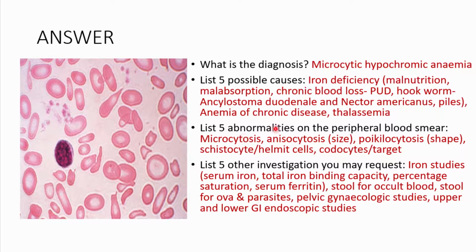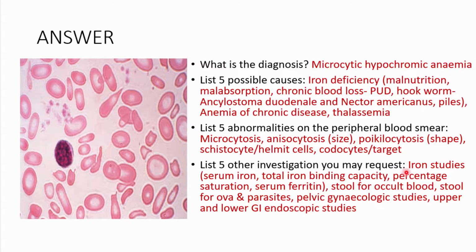Then list 5 abnormalities on the peripheral smear. Of course, as we can see, these small cells, which are referred to as microcytes. We can see that there are different sizes of these red blood cells on the slide, so you refer to that as anisocytosis. There are, of course, different shapes on this red blood slide. You refer to that as poikilocytosis. As we can see, there are some cells that have this pale ring that's surrounded by this red thing. Here, you refer to these as codocytes or target cells. Then, of course, there are these cells which kind of look like it's a helmet like this. So you refer to this as helmet cells. Okay, so those are the 5 abnormalities that we see on this slide.